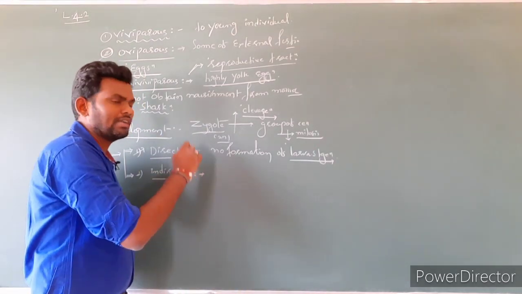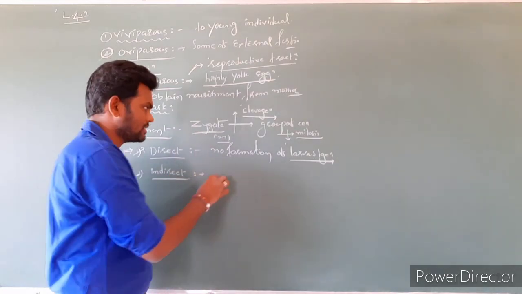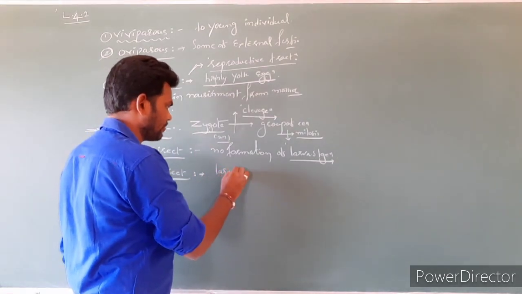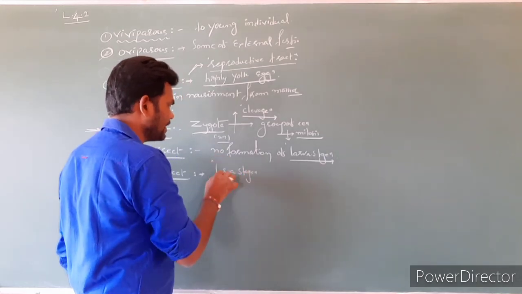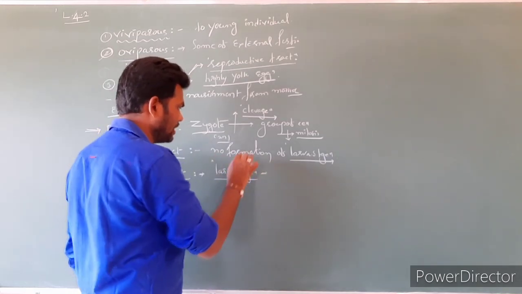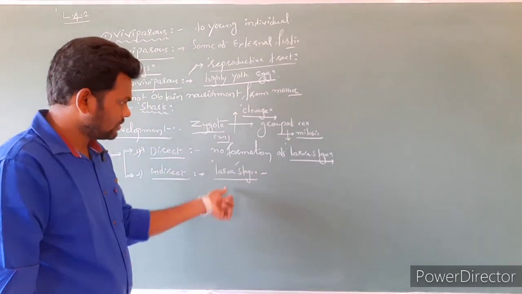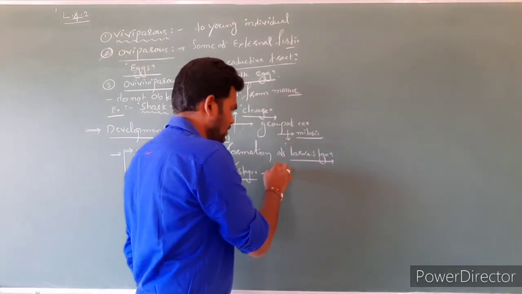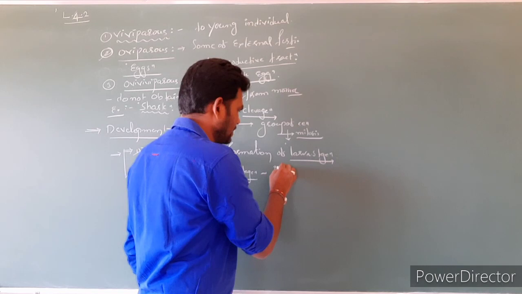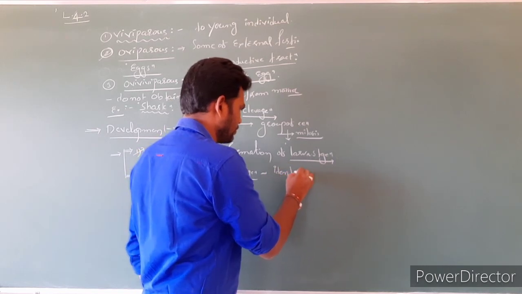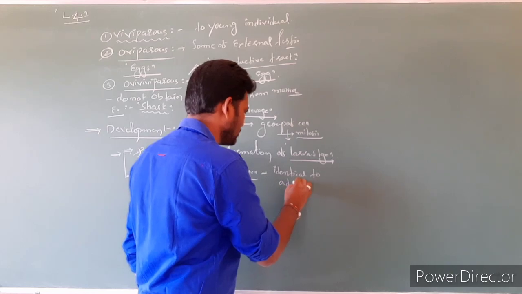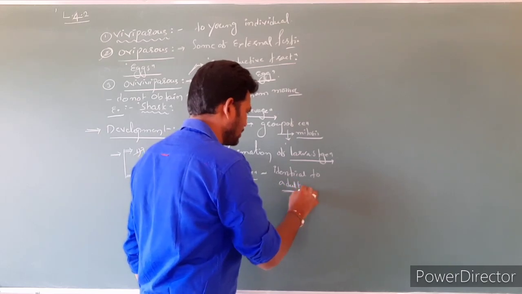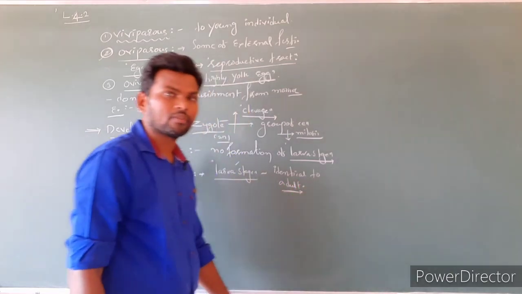Here after somewhat development, we can notice a larva stage. Immature embryo, this one is an immature embryo. So this larva stage is not identical to the adult.